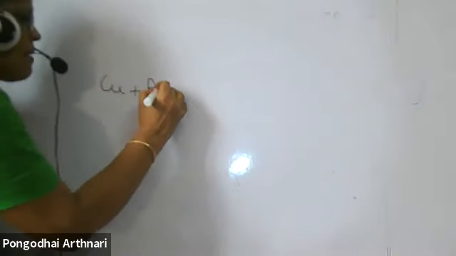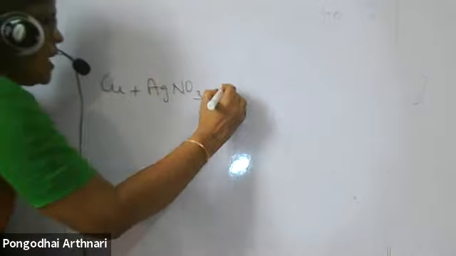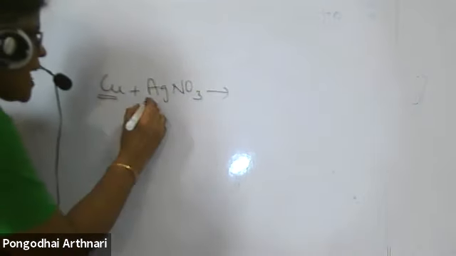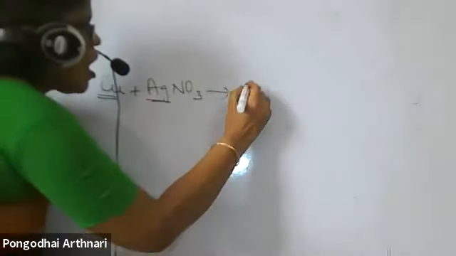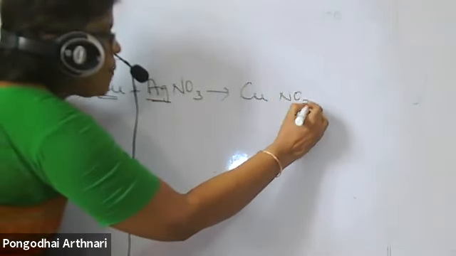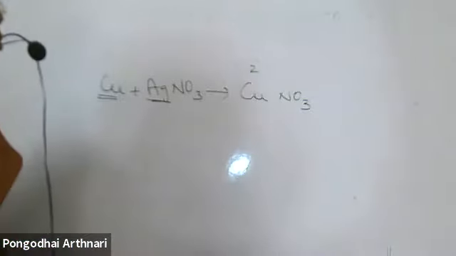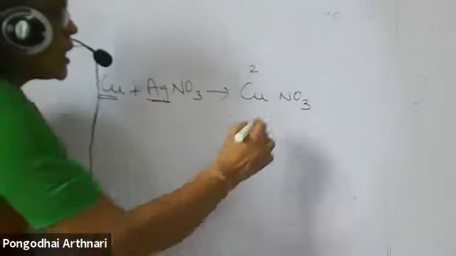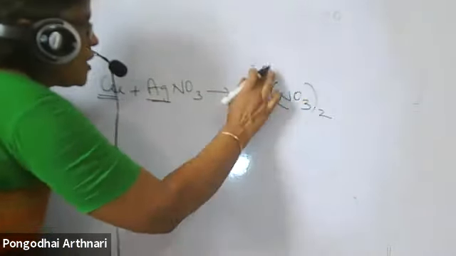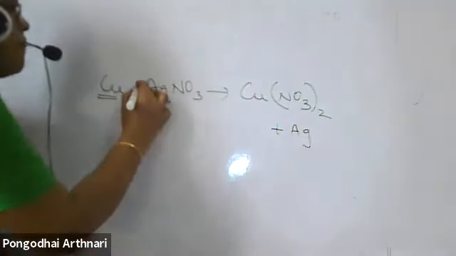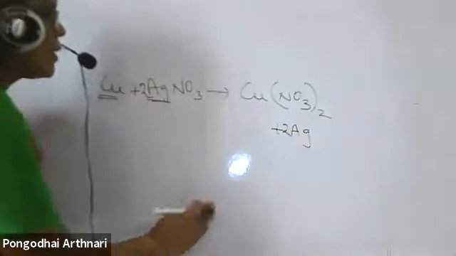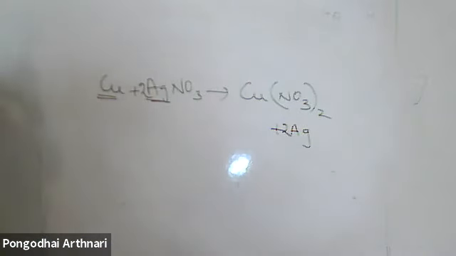Copper plus silver nitrate. What will happen? It displaces silver from its compound. So copper nitrate. Copper charge always 2, nitrate is 1. Cross, so the formula is Cu(NO3)2 plus Ag. Now I have to balance it. This is the way we write the equation.